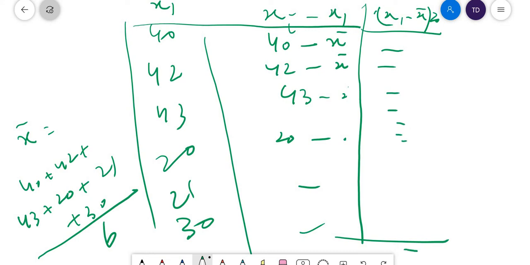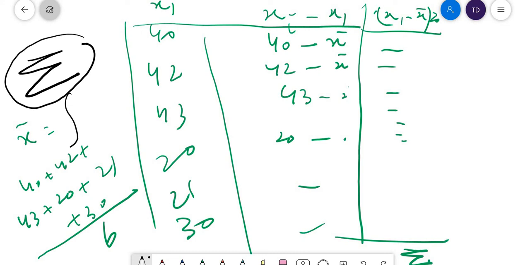Here you will calculate the sigma, the summation. This is the capital sigma. In Greek you have the small sigma and capital sigma. You may be familiar with this sigma. It denotes the summation. Integration is also a type of summation. So you will add all these, then you will get sigma xi minus x bar the whole square.